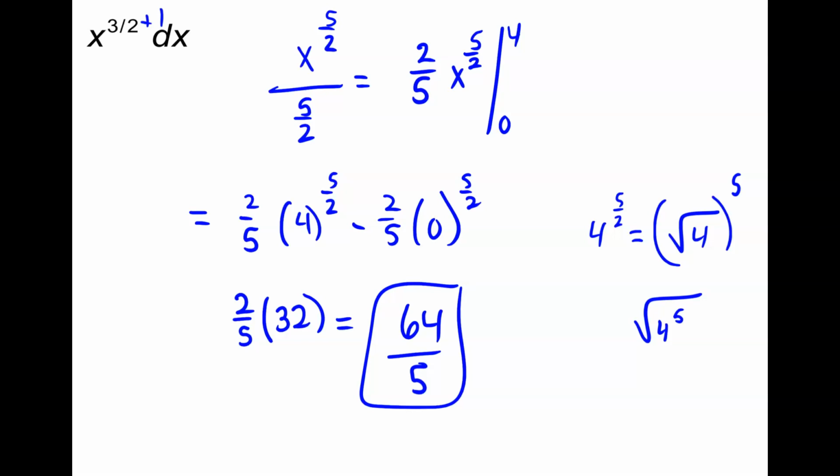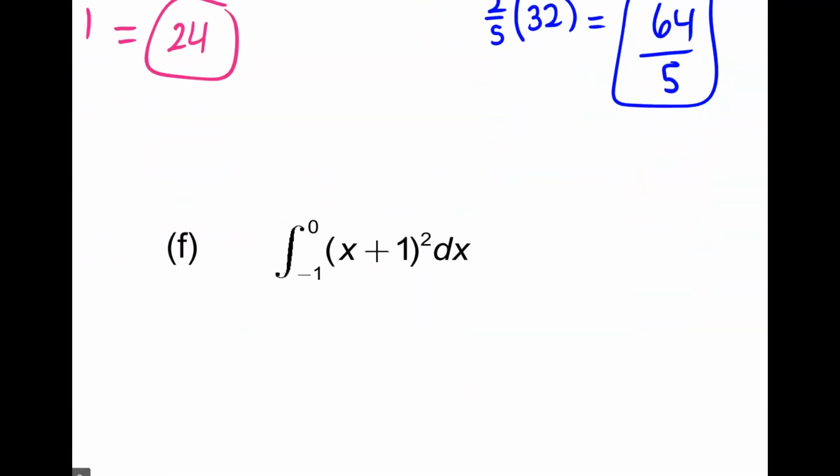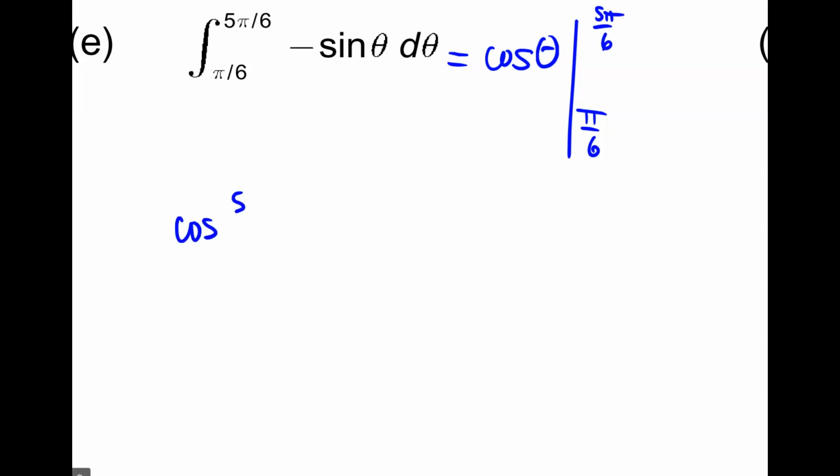Okay, let's keep going. All right, let's do another. We still have 2 minutes. So, negative sine theta is the derivative of what function? What function, when you take the derivative, is going to be negative sine? All right, so it's just cosine. Cosine theta evaluated at pi over 6 and 5 pi over 6. This should be bread and butter now. This should be a nice, easy question because you studied cosine, sine, tangent in geometry, then algebra 2, then pre-calculus, and now this class, so I'm expecting you to know what it is.